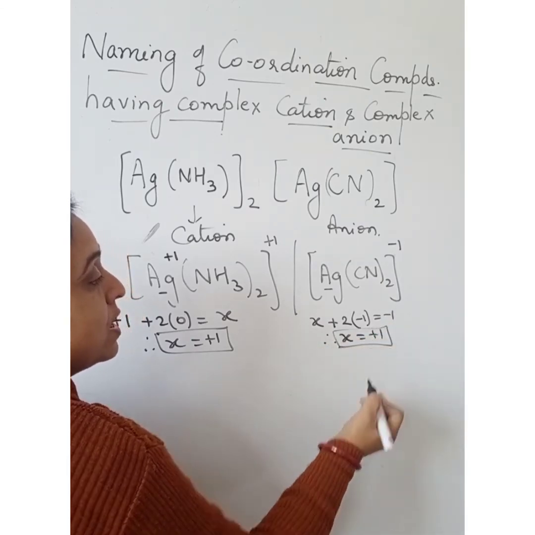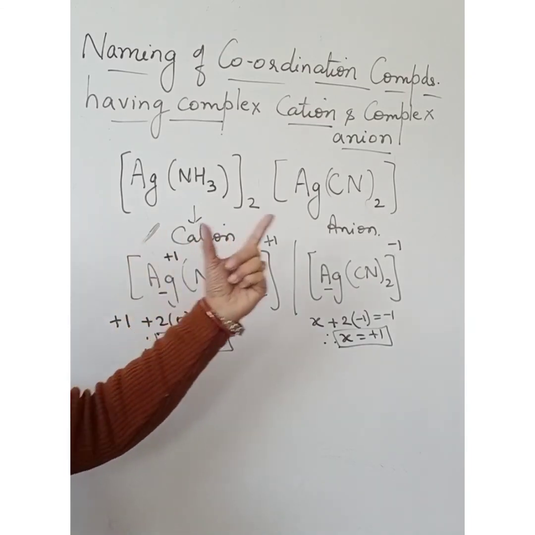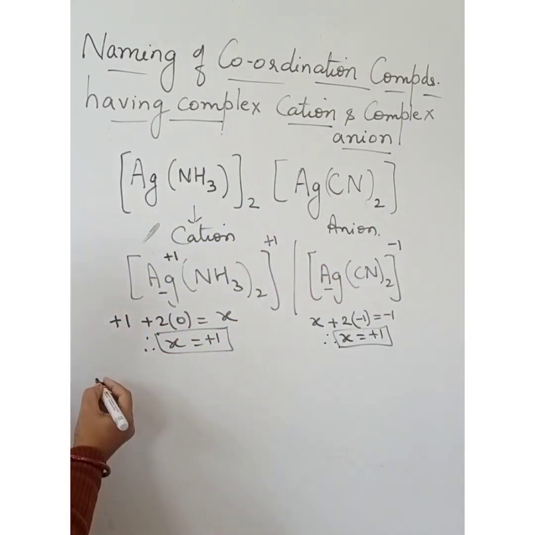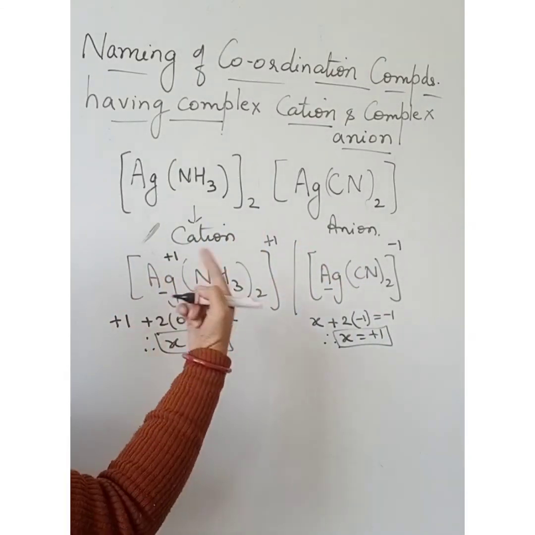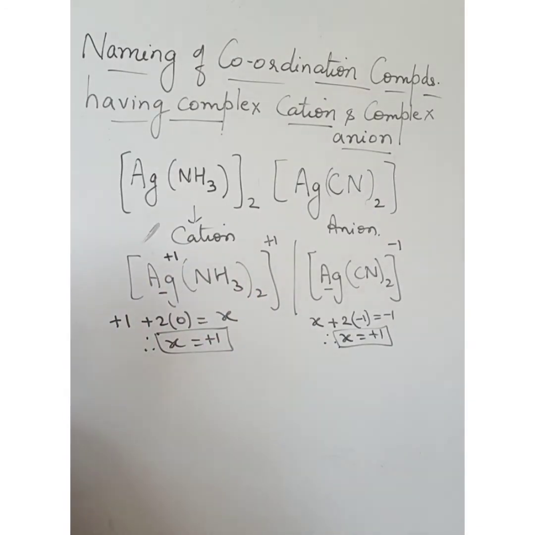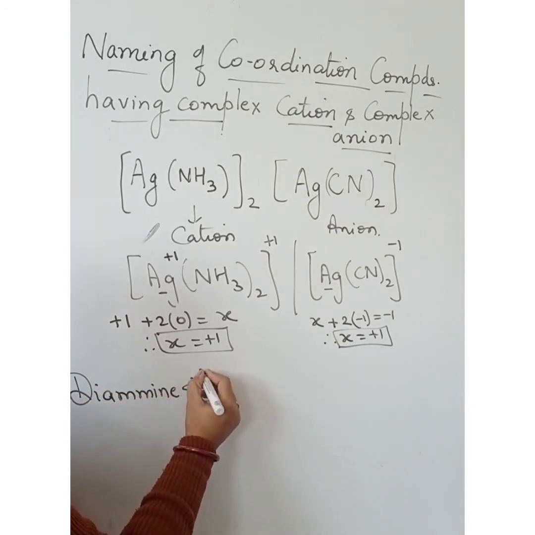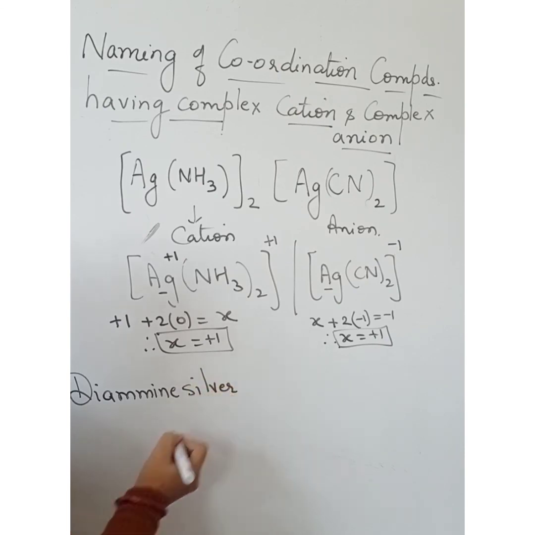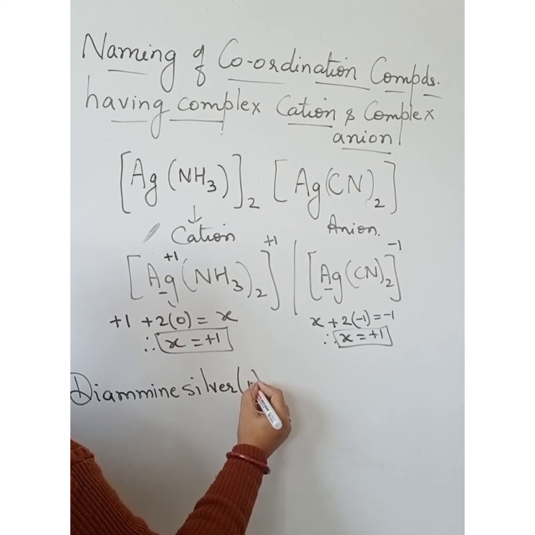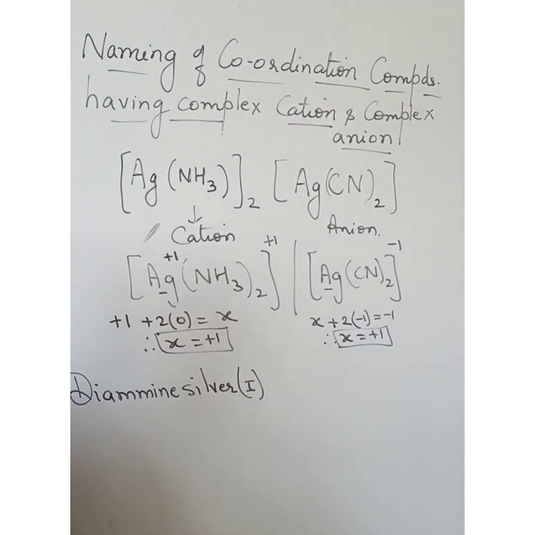So now we know cation is named first followed by anion. So we will start. Ligand is named first followed by the name of the central metal atom. So diammine silver(I), with 1 as the oxidation number in Roman numeral.